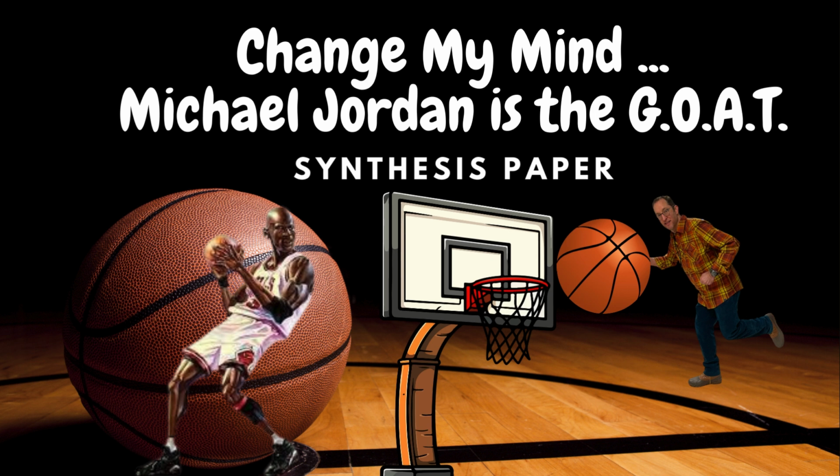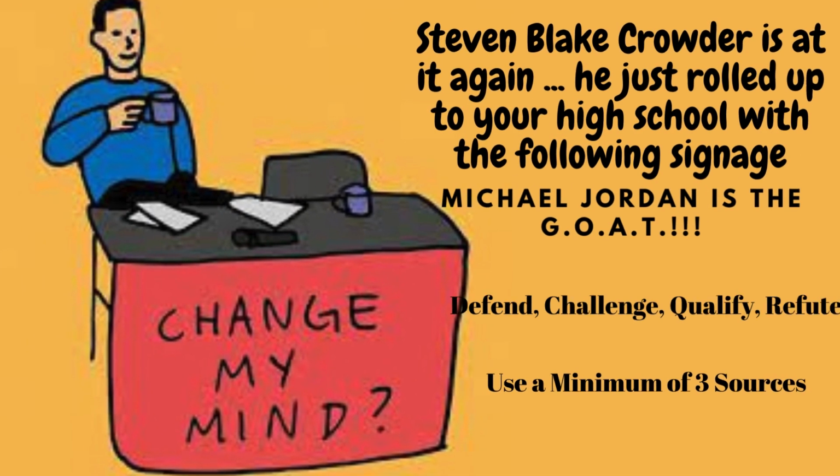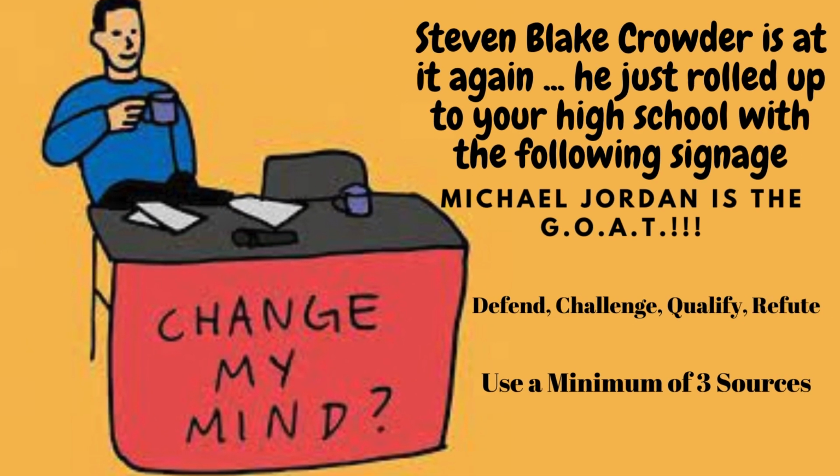So here it is, the prompt. Stephen Blake Crowder is at it again. He just rolled up to your high school with the following signage: Michael Jordan is the GOAT. Defend, challenge, qualify, refute, use a minimum of 3 sources. And I'll talk about those sources in just a second.